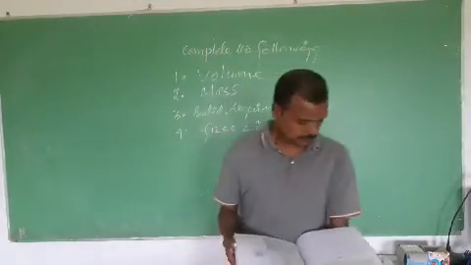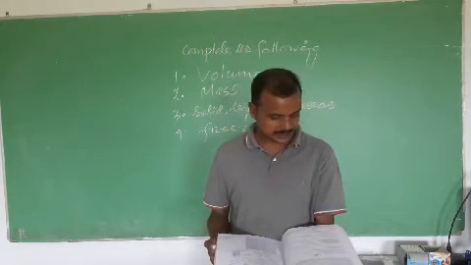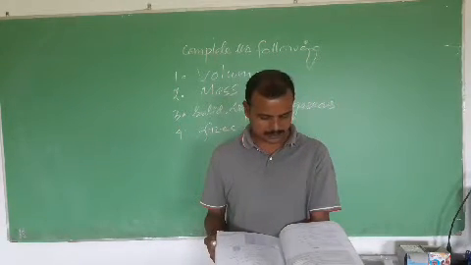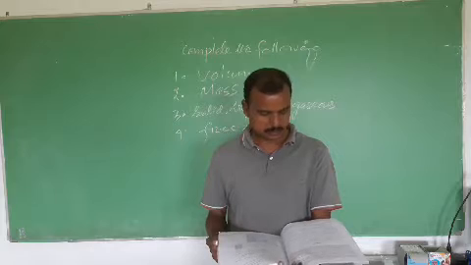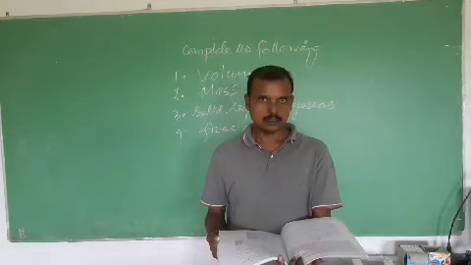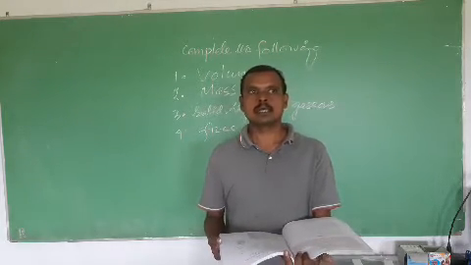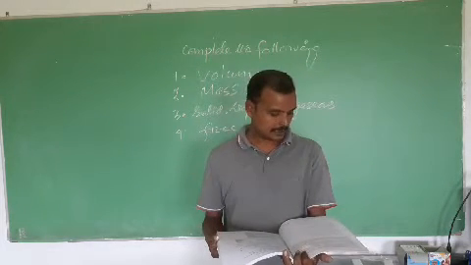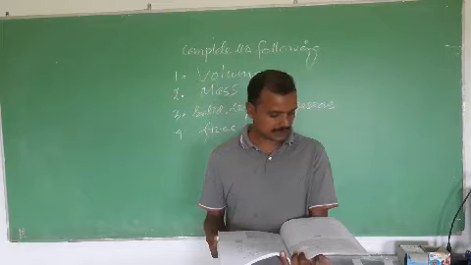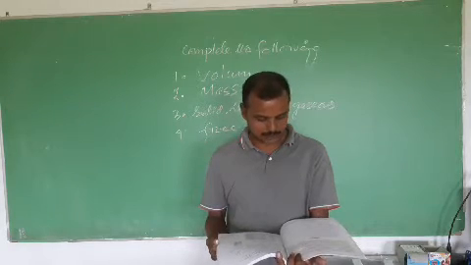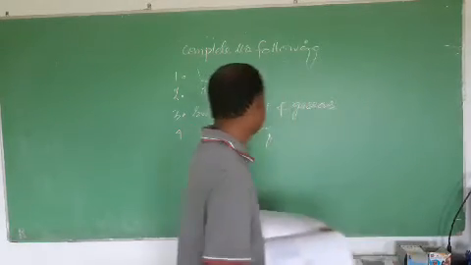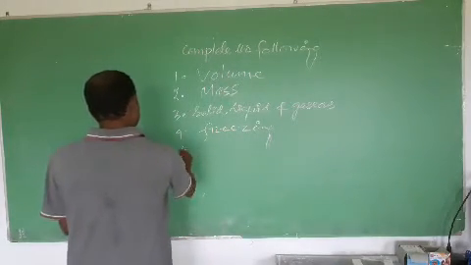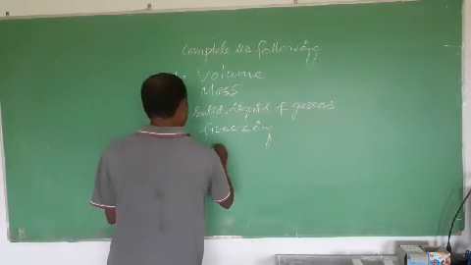Next question. And dash is a substance that cannot be broken into simpler substances by chemical means. Students, the element is the simple form of matter, and an element is a substance that cannot be broken into simpler substances by any means. So answer is an element.